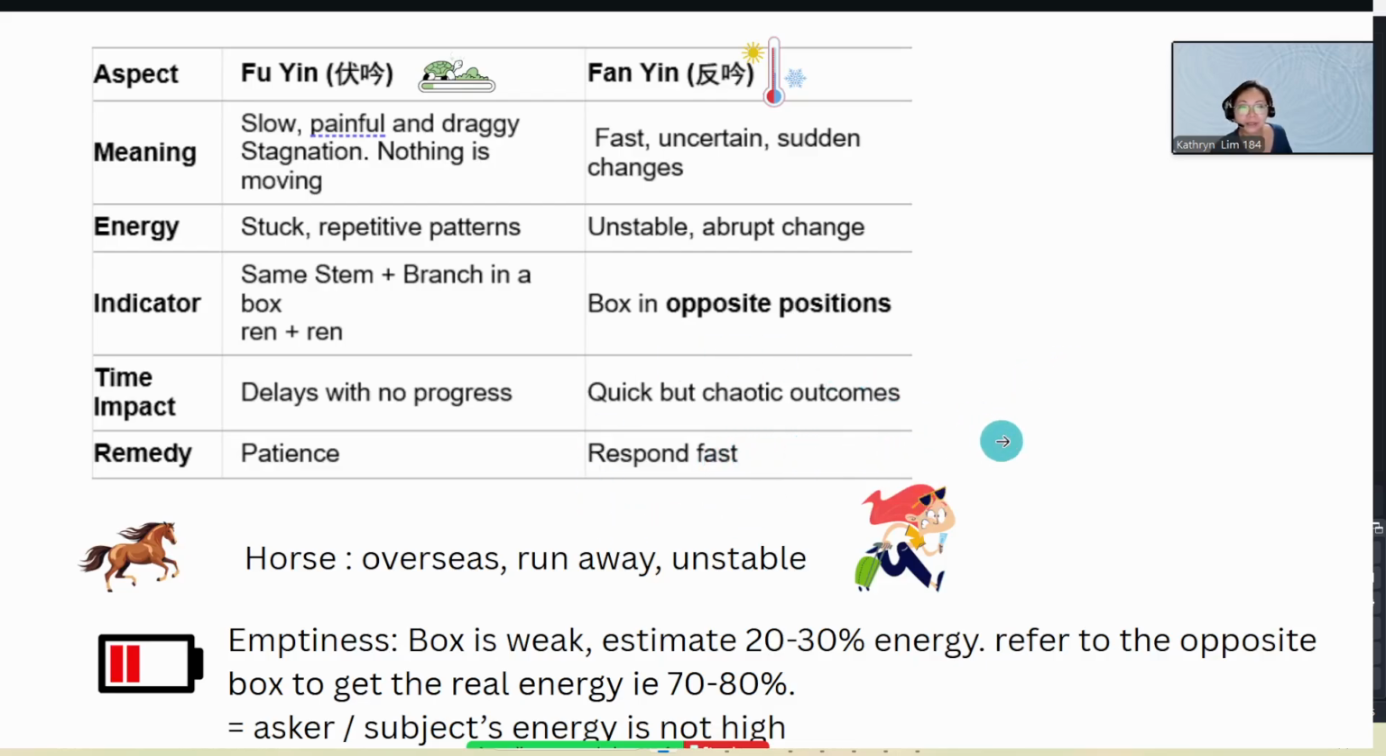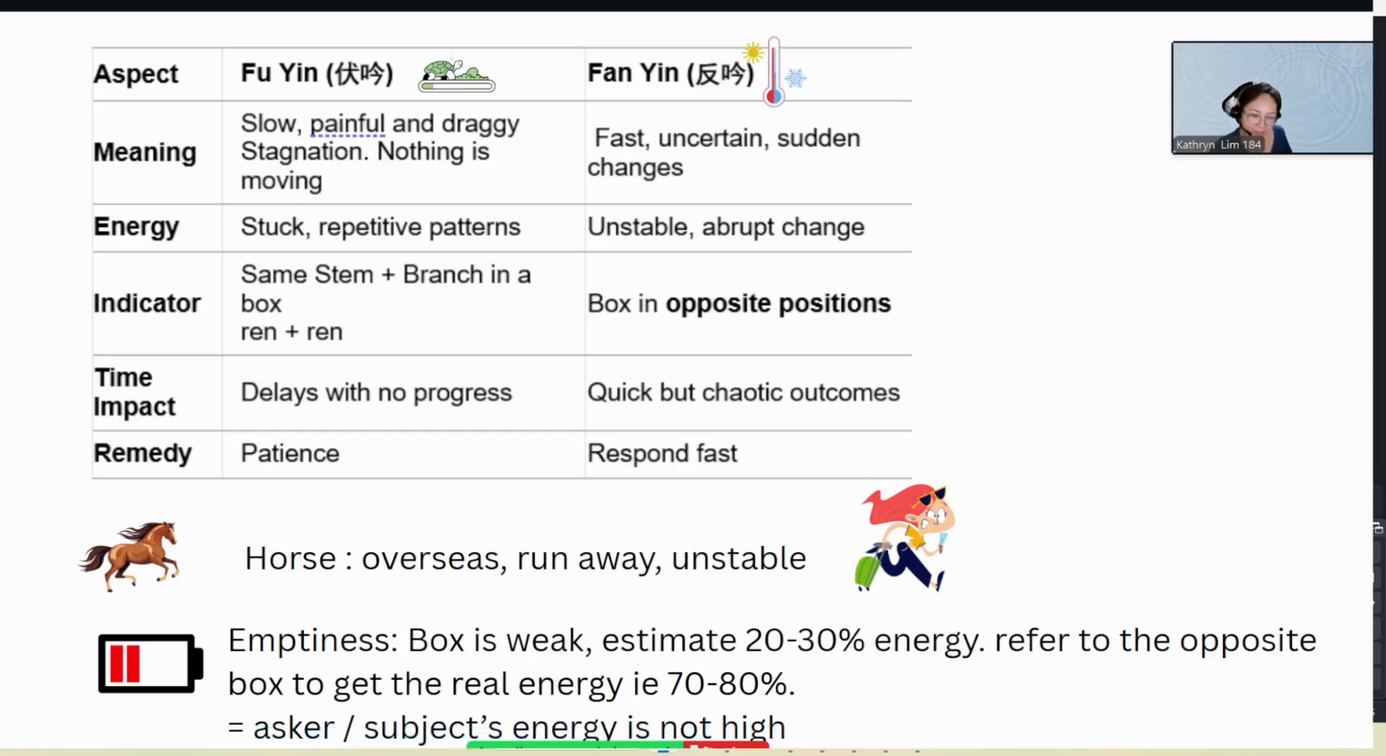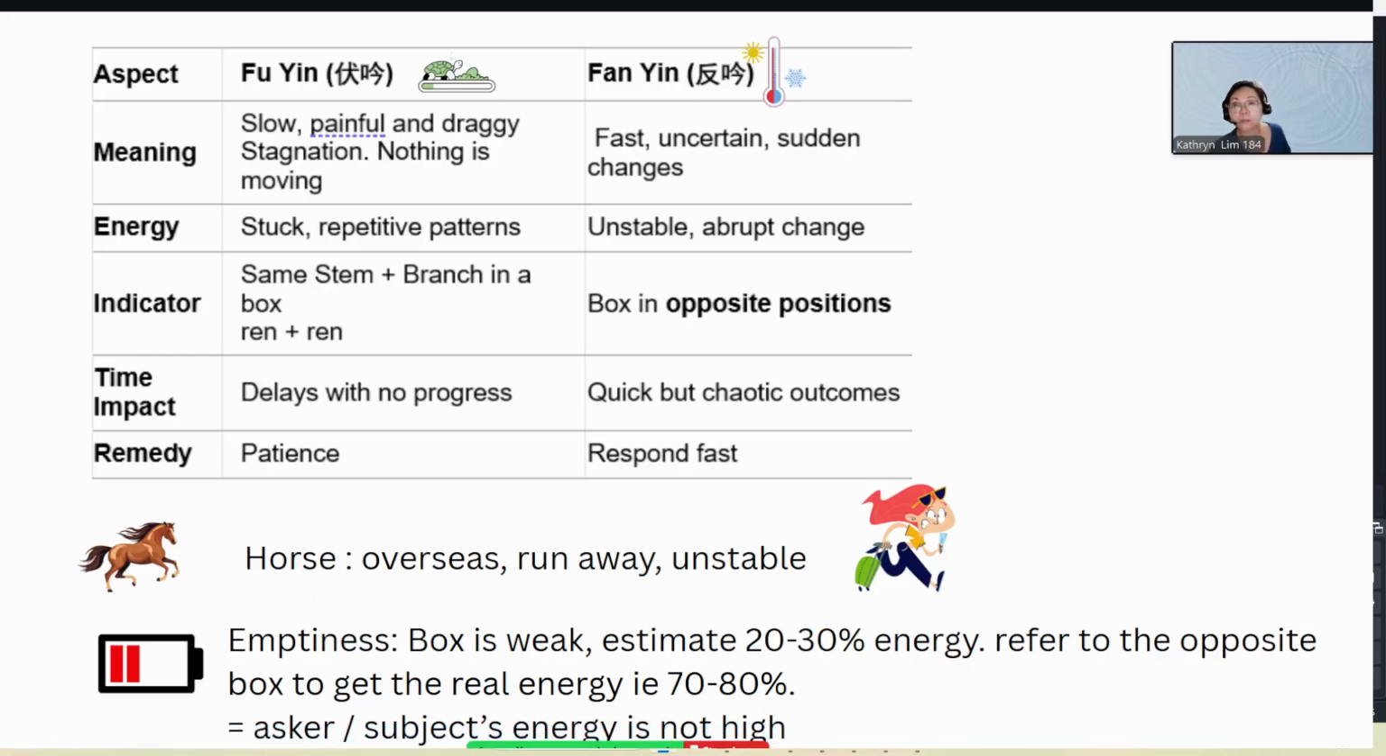We also learn about what the horse is in the chart. Horse could mean overseas, run away, or unstable. Let's say when we read the chart, it might say that this business endeavor is going to be better when conducted overseas. So you could go overseas to look for more business ventures or opportunities.